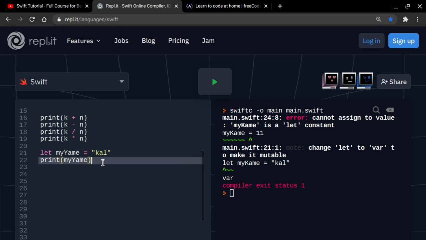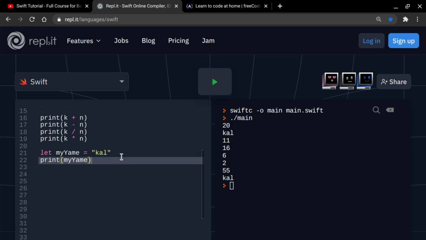For example, if you don't want to change let my yam, because my name is call and it's never going to change, right? If I use var, I might reuse it, and my program might get a little different, and it's not going to be what you expected. So let will never change, and if you reassign it, it's going to give you a syntax error. So make sure to use let.